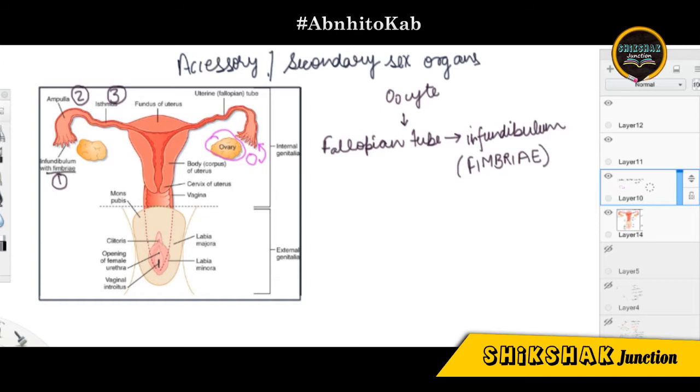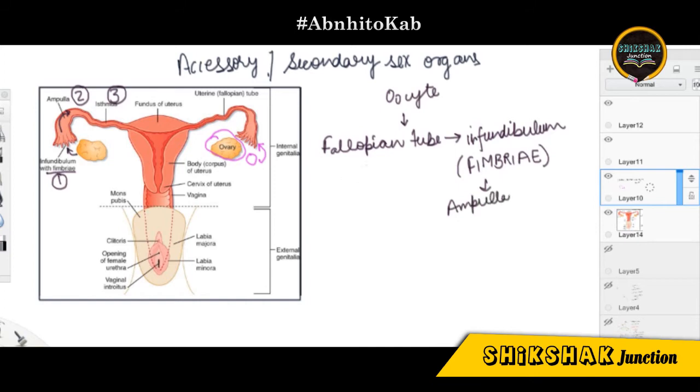So the infundibulum with these finger-like projections collects the oocyte that has been released by the ovary. After it collects the ovum, it moves to the second part of the fallopian tube that is known as the ampulla.